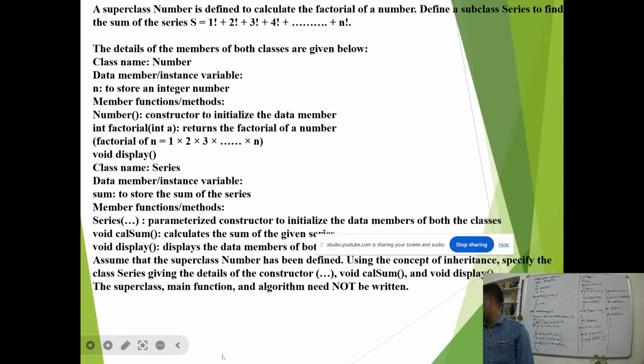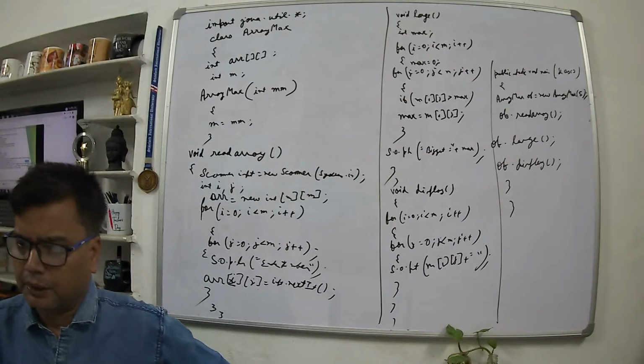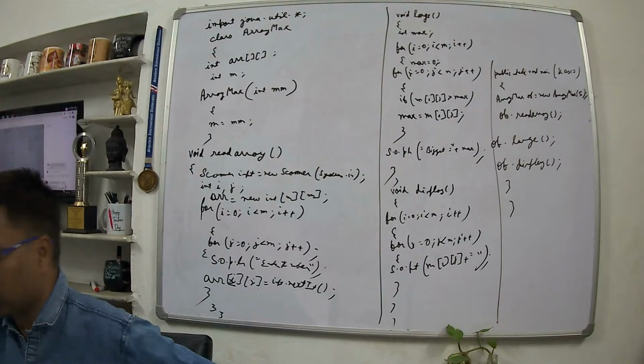So you can get any number of programs in which you have a recursive concept, the concept of recursion. And if there is recursion, then in that case what you can do is just make the subclass. You will not make the superclass. You will not make the main function. I hope this is clear to everyone. Yes. So the concept of inheritance also is clear.